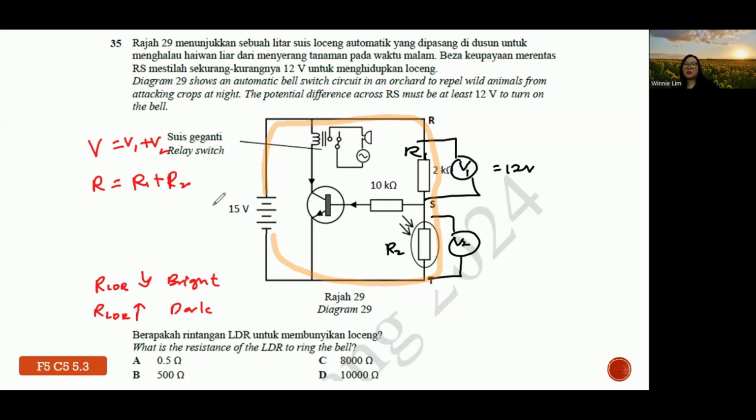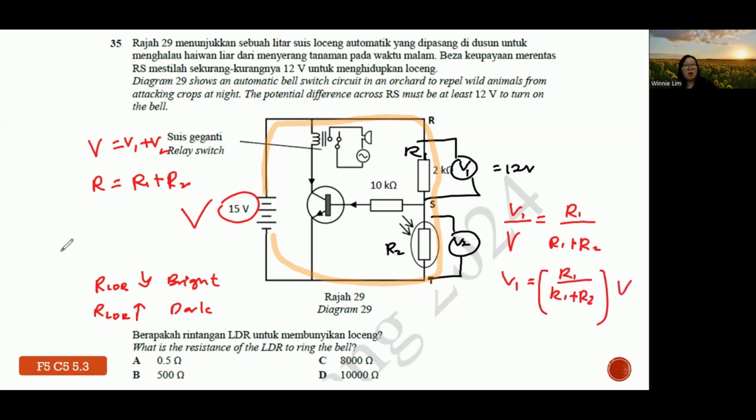So I always tell students that forming the equation is not hard. You can form two equations. The first one is V1 over total voltage equals R1 over total R as well. Correct? Then hence I will have V1 equals R1 over R1 plus R2, the whole thing times the total voltage.